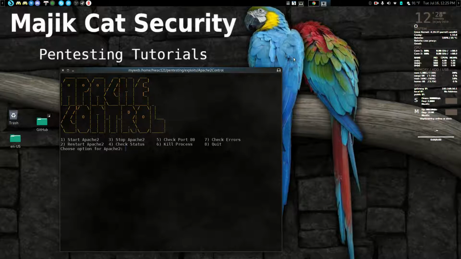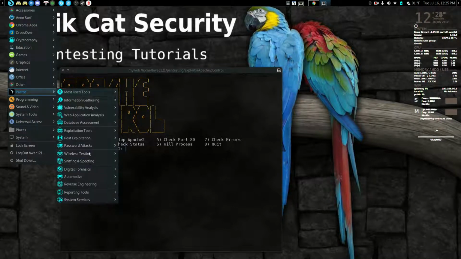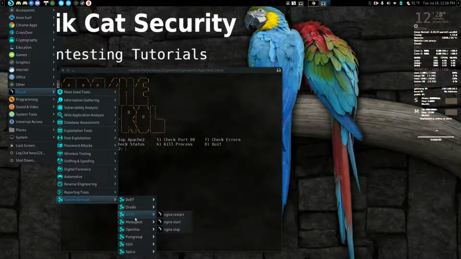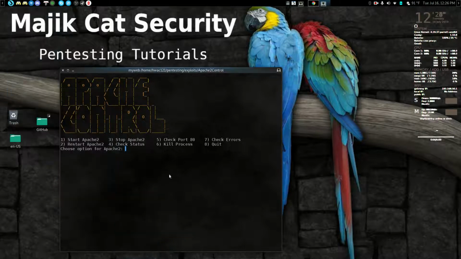Now, what's good about this is if you use Apache web server on your Parrot Security operating system, you have a stop and a start in the menu. If you go into system services, you'll see it under here, but as you notice, this is not for the Apache web server, which is also installed by default.